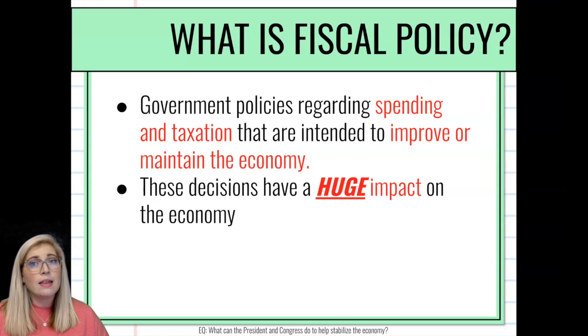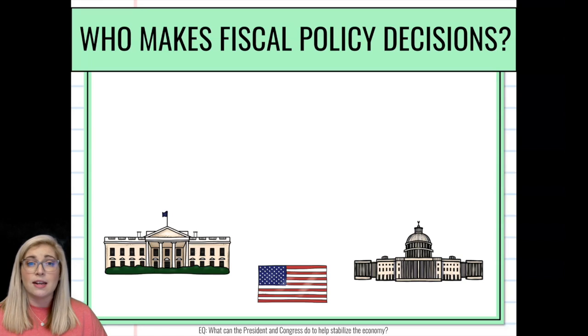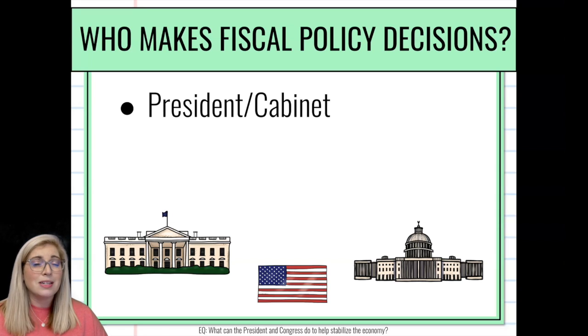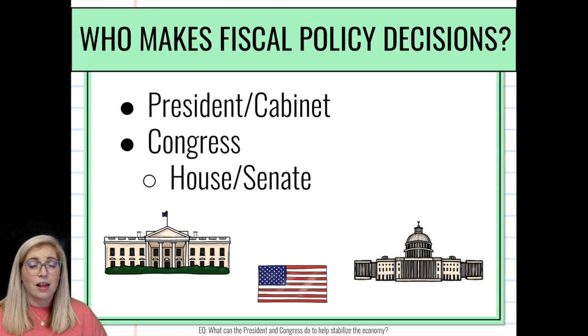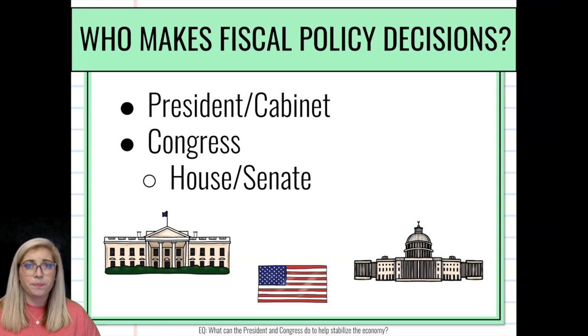So who's going to be making these fiscal policy decisions? Like I said, it's government, but it's a certain part of government. And as we saw in the essential question, it's going to be the president as well as Congress. So the president and or his cabinet and Congress, which is made up of the House of Representatives and the Senate. So those are the only entities that are in charge of fiscal policy. The Supreme Court has no role in it. The Federal Reserve, no other branch of government except for the president and Congress can rule over fiscal policy.